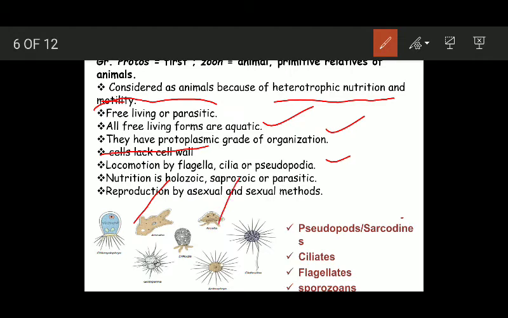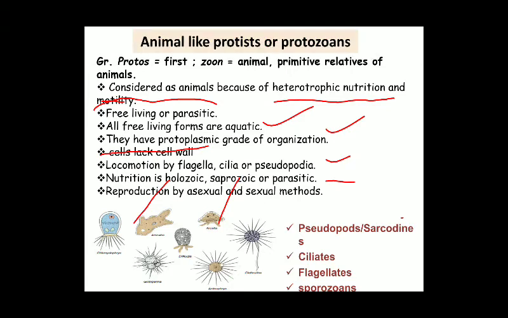Saprozoic means the organism absorbs the food through the general body surface, and parasitic means it lives on another organism and obtains its nutrition. Reproduction can happen by both asexual and sexual methods. These are some diagnostic features of protozoans or animal-like protists.